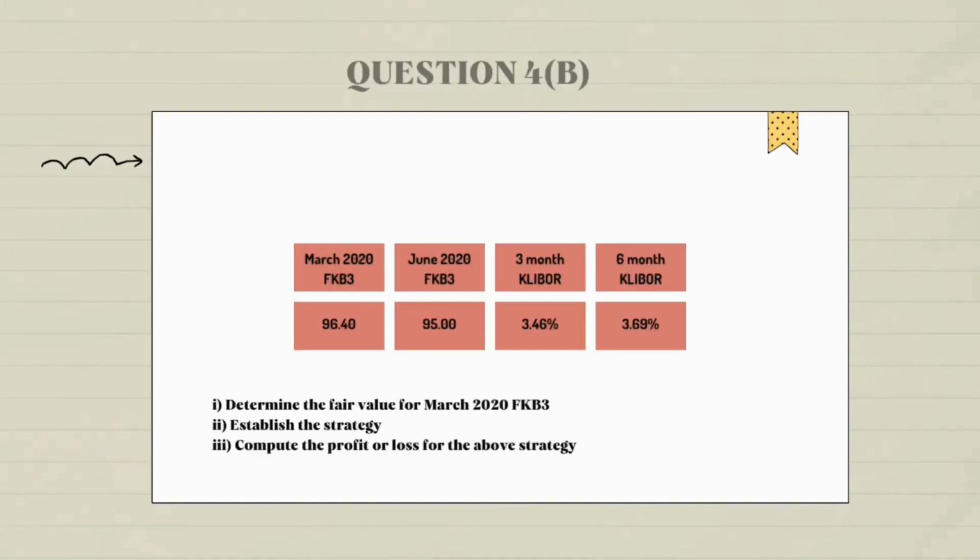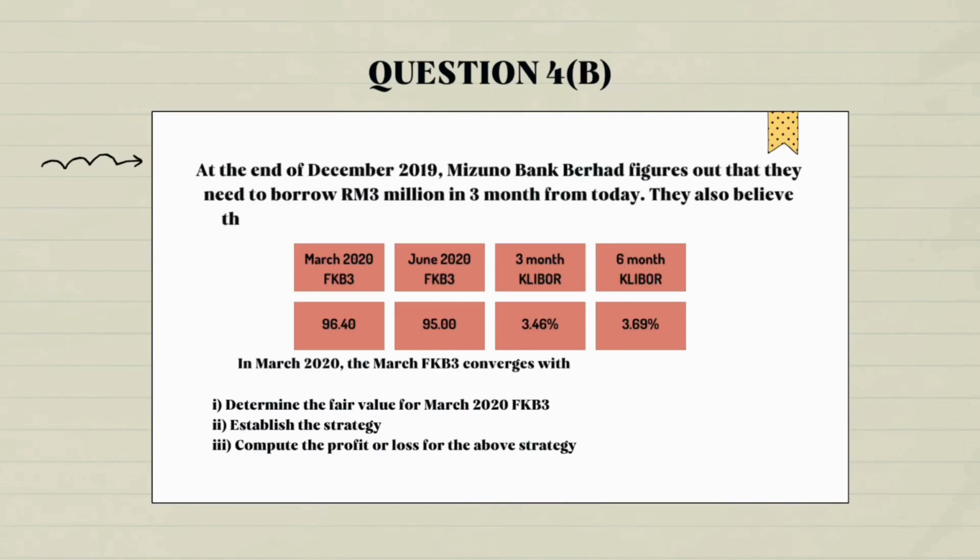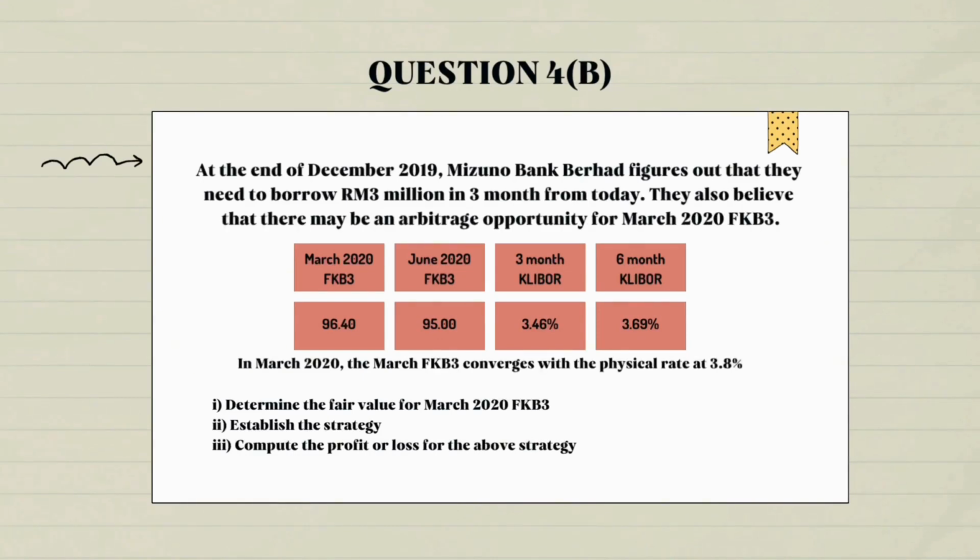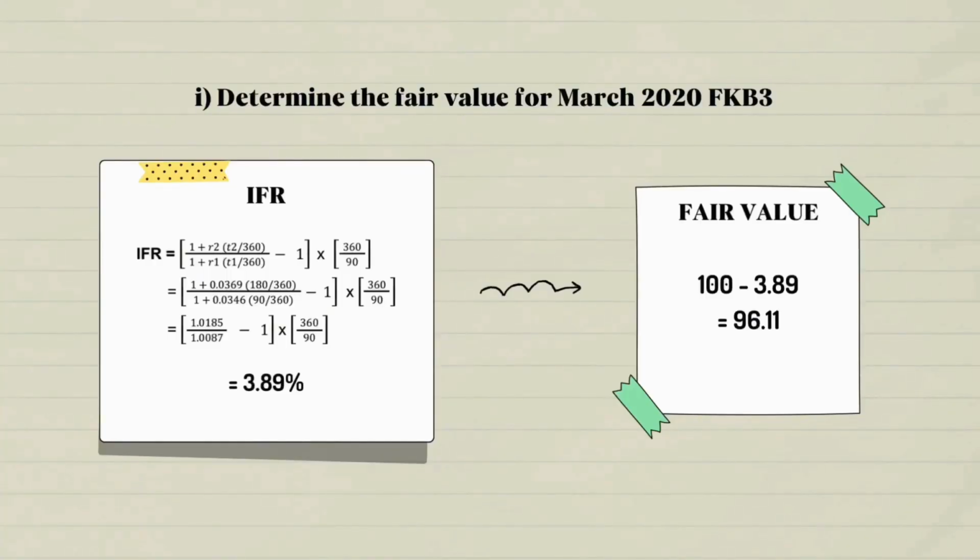This question 4B is arbitrage with FKB, which involves calculating the implied forward rate, IFR. This is the formula for IFR, where T2 indicates the length of the long period and T1 is the length of the short period. First, the total of long term divided by short term and minus 1, and then you have to times by 360 over 90, and the value of IFR is 3.89%.